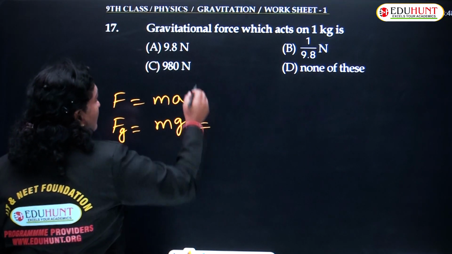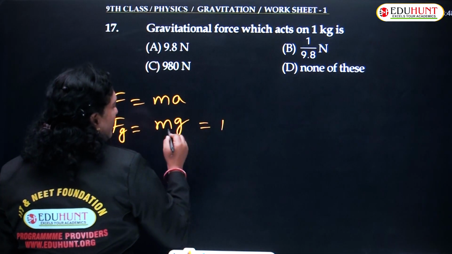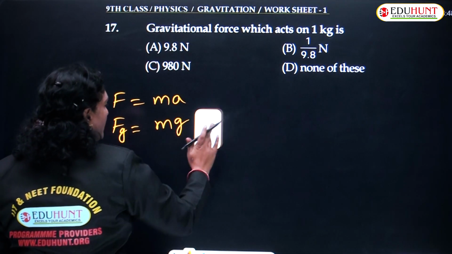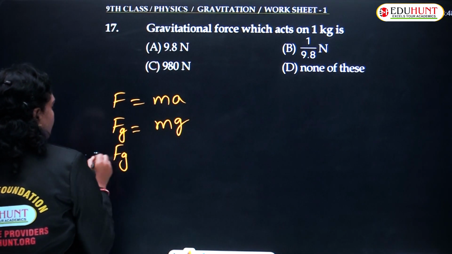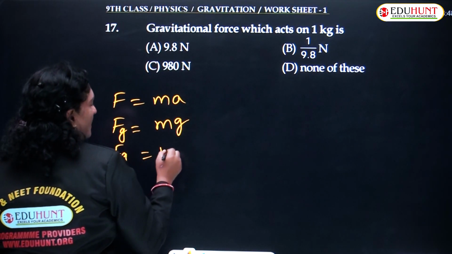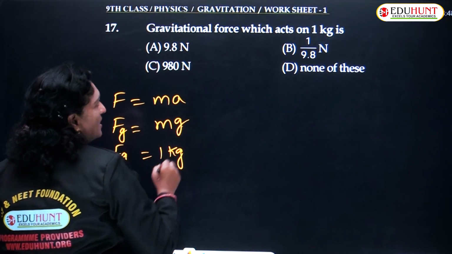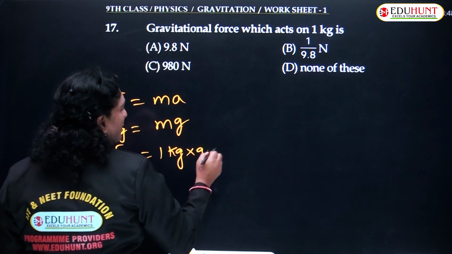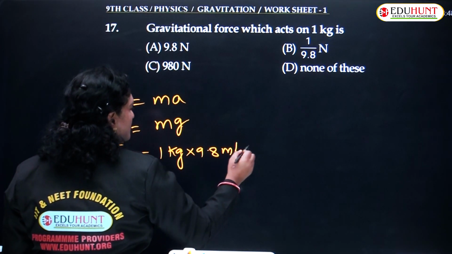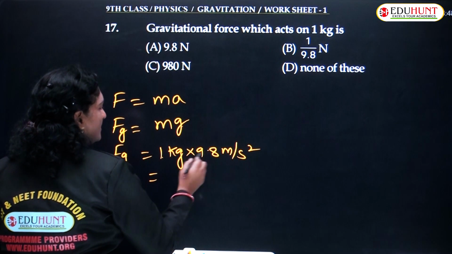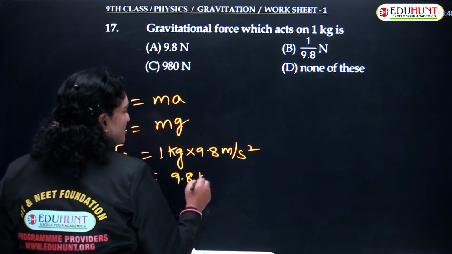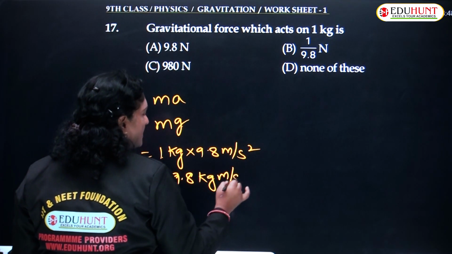What is the mass of the body given? Mass is given as 1 kg. And the value of g is always 9.8 meter per second square. So this is equal to 1 into 9.8, which is 9.8 kg meter per second square.